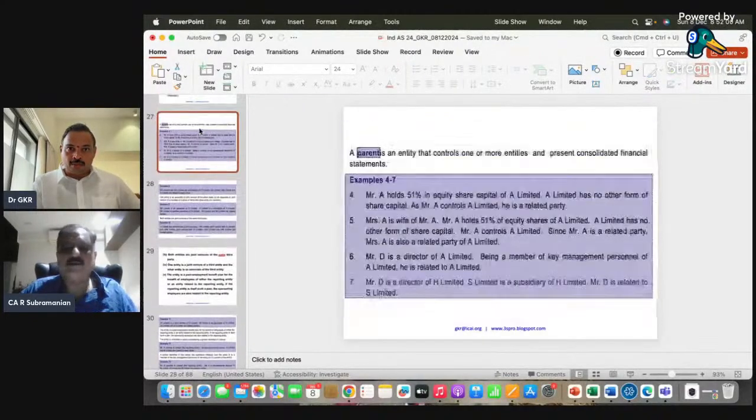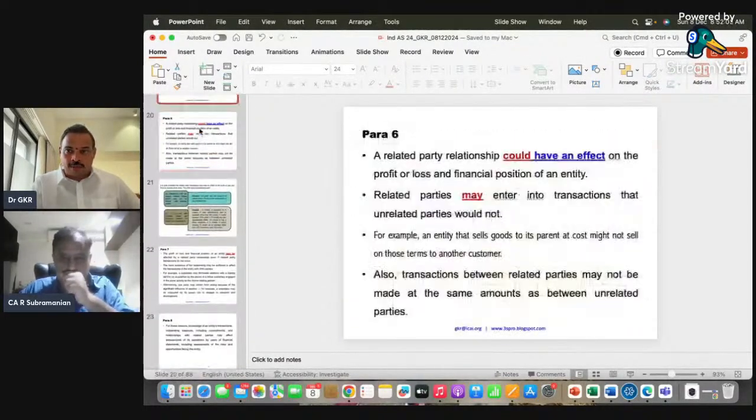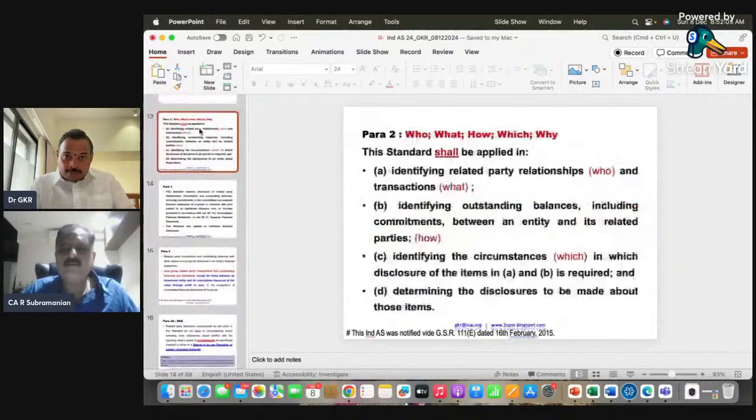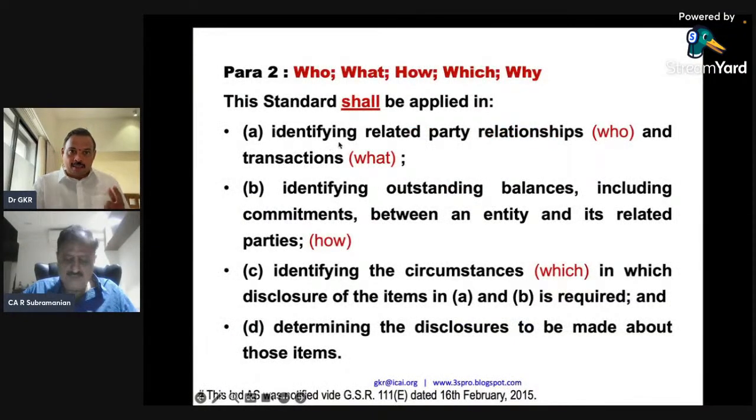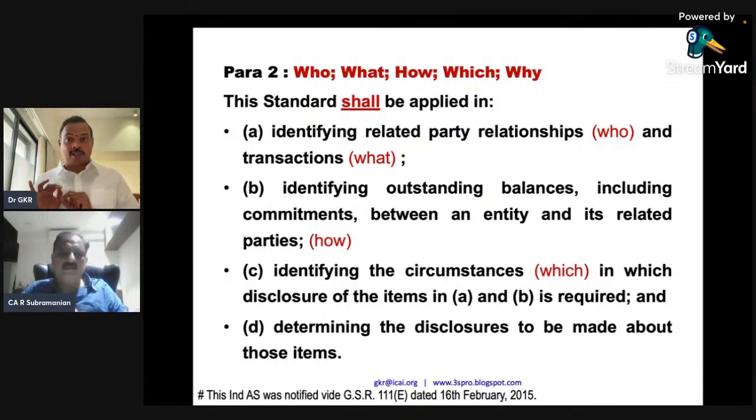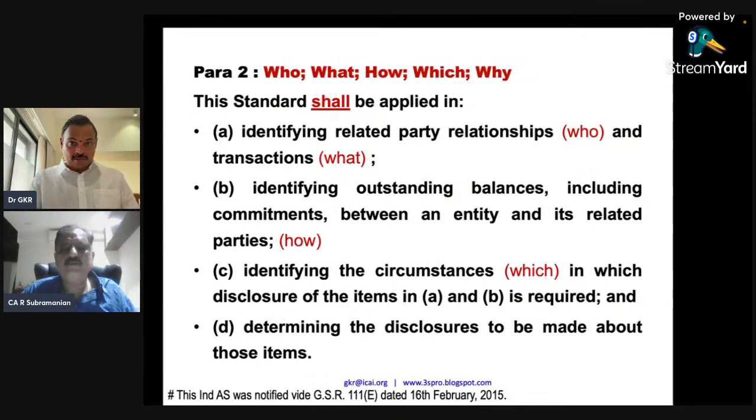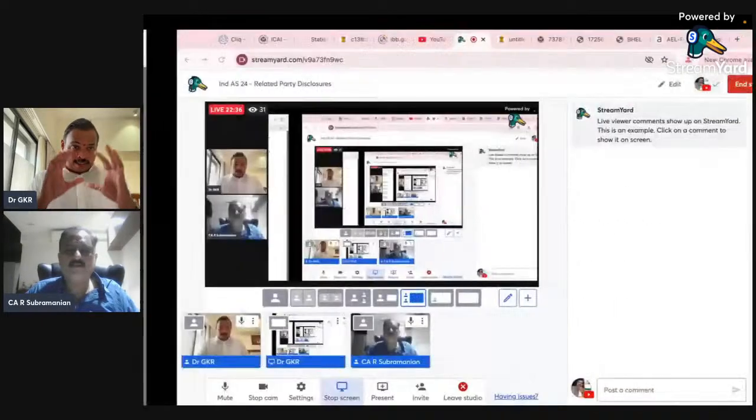As you rightly pointed out, if you look at the scope here, the relationship is first, then the transaction, next identify the outstanding balance. So related parties, transactions, outstanding balances, including commitments. That means even the closing balance. Sometimes the closing balance will be zero. You have to say the closing balance is zero. So it is quite very wide.